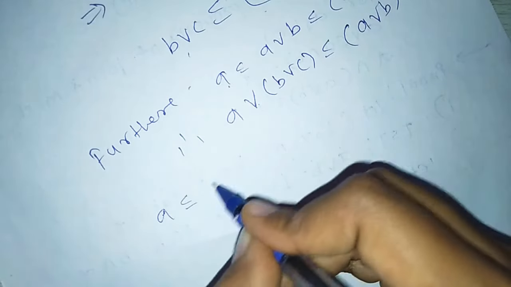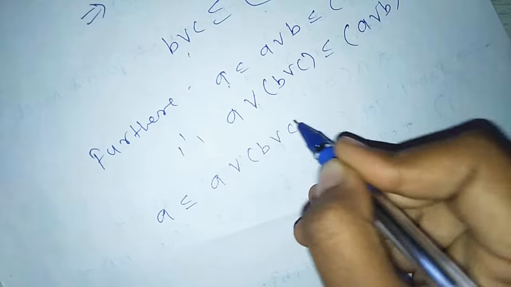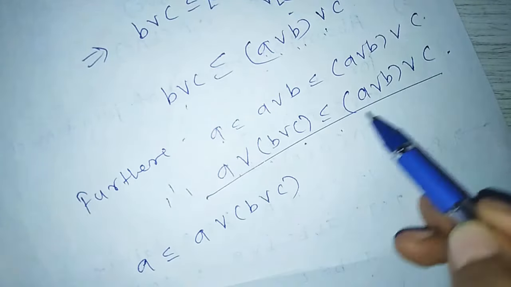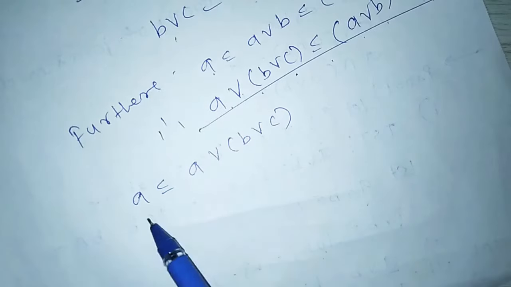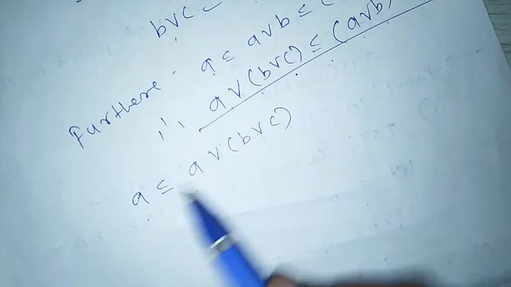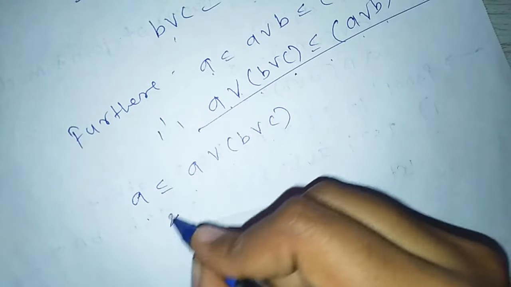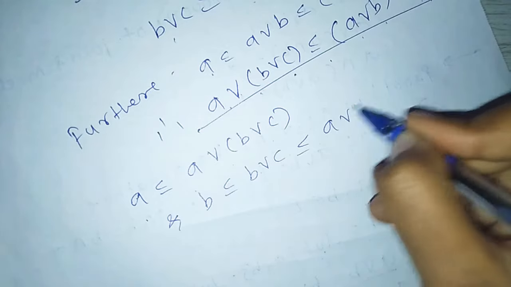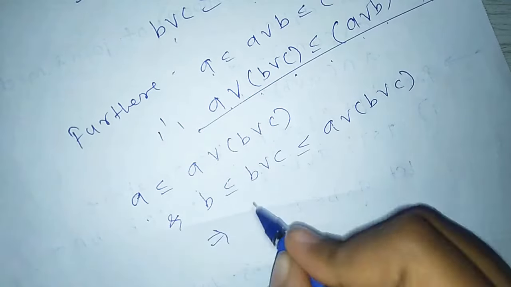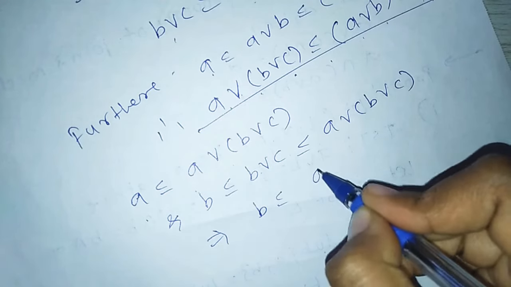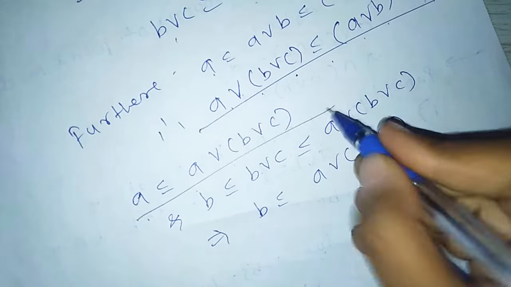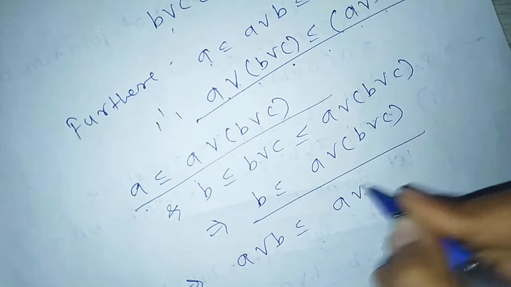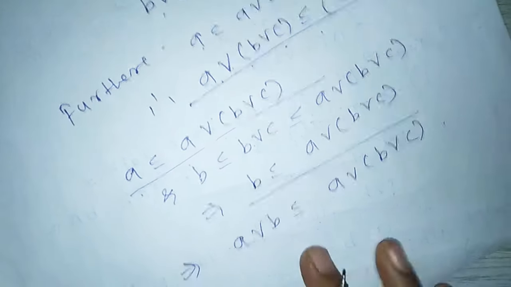Next, A is less than or equal to A join (B join C). First we proved that A join (B join C) is less than or equal to (A join B) join C. Next, A is less than or equal to A join (B join C), and B is less than or equal to B join C, and B join C is less than or equal to A join (B join C), which implies B is less than or equal to A join (B join C), which implies A join B is less than or equal to A join (B join C).